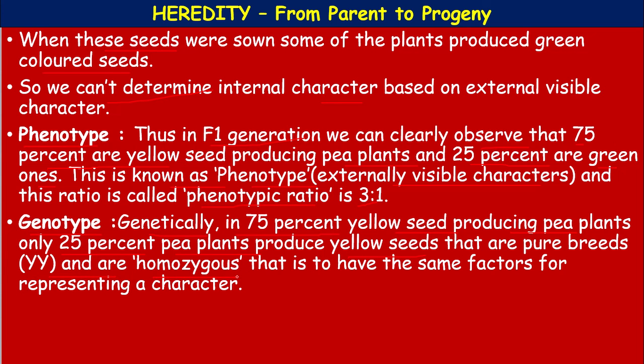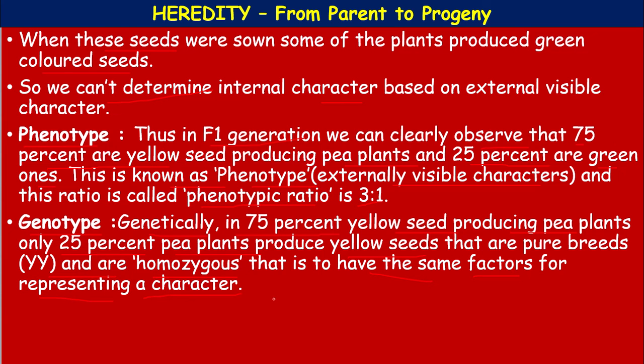Only 25%. Okay. So, that is to have the same factors for representing a character. The remaining capital Y small y, though they are yellow, represent 50%.